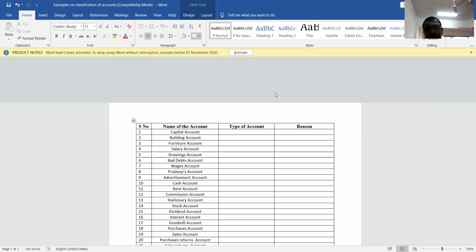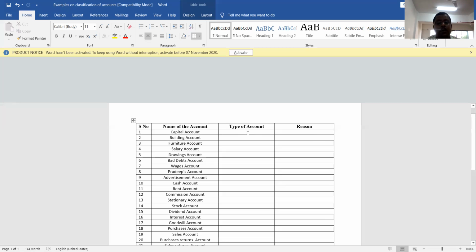Here, you people are finding four columns. First column is meant for serial number. Second column is meant for name of the account, third column is meant for type of the account, and fourth column is meant for reason.